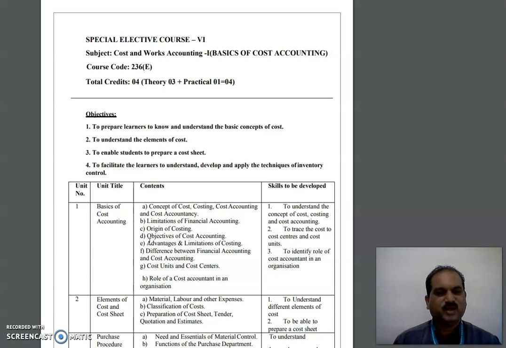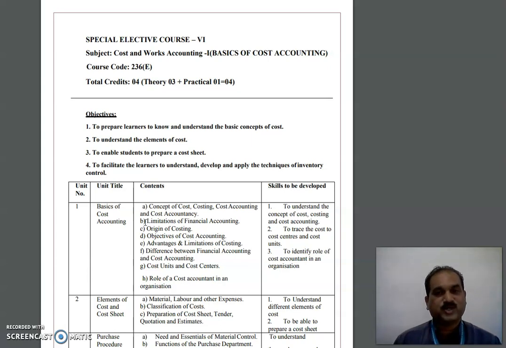As the subject is very new to you, you need to understand why cost accounting, why one should learn cost accounting. See, what you have learned in financial accounting is up till now, whatever cost is incurred, that has to be recorded in the books. And that recording is financial accounting. But in cost accounting, you have to use a special technique. Why this cost has to be recorded? How you can reduce this cost? And reducing the cost also means increasing the profitability of the concern.